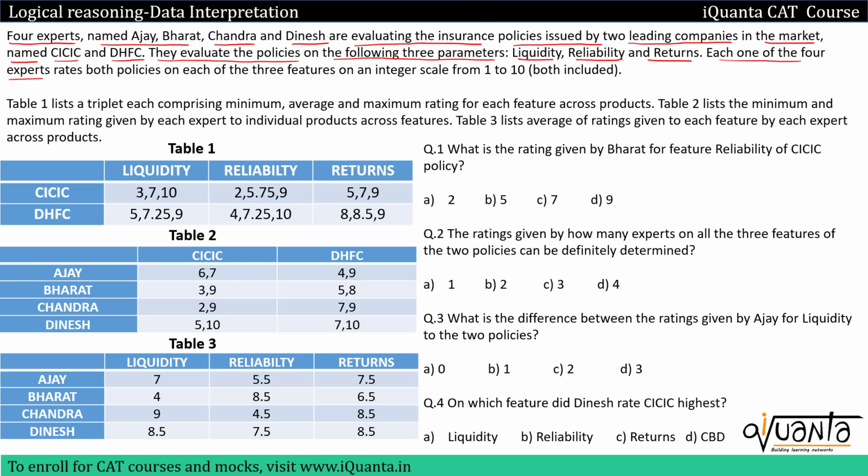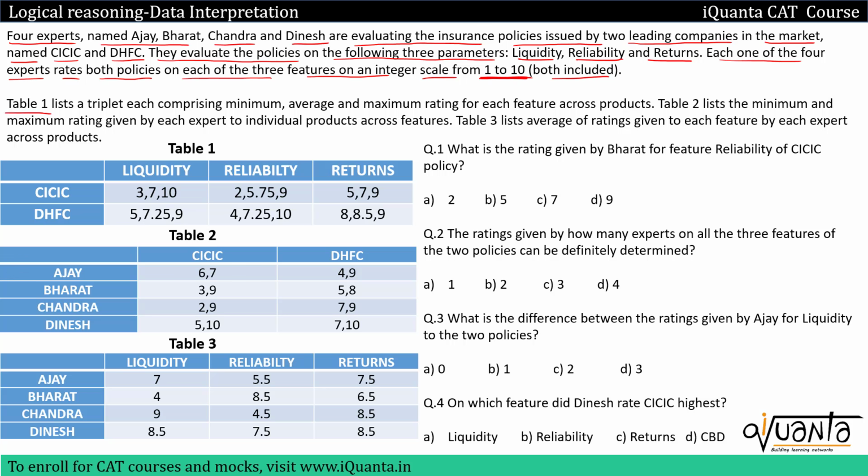Each one of the four experts rates both policies on each of the three features on an integer scale from 1 to 10, both included. So by reading this much, we have an idea that there are four experts: Ajay, Bharat, Chandra, Dinesh. There are two policies, CICIC and DHFC. These both policies have three features: liquidity, reliability and returns. So these four experts are rating the three features of these policies from 1 to 10.